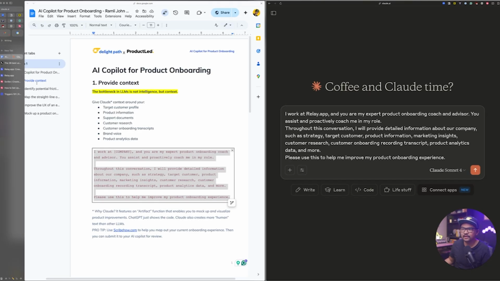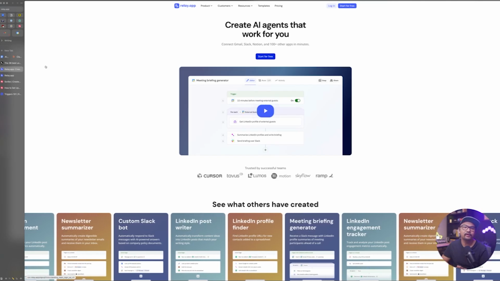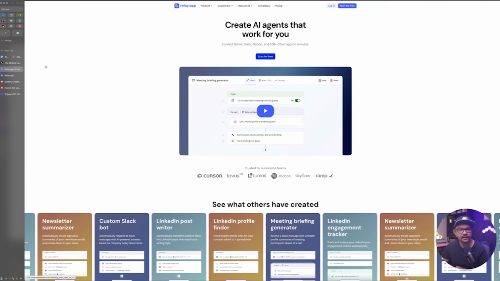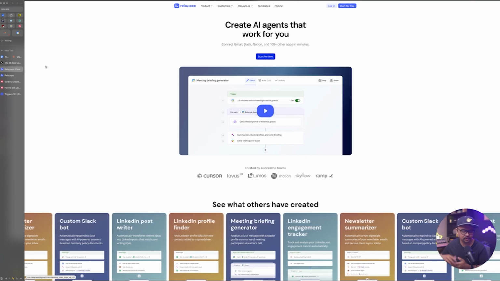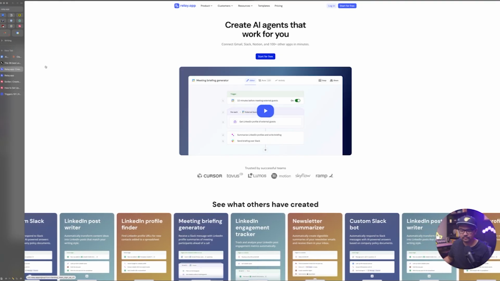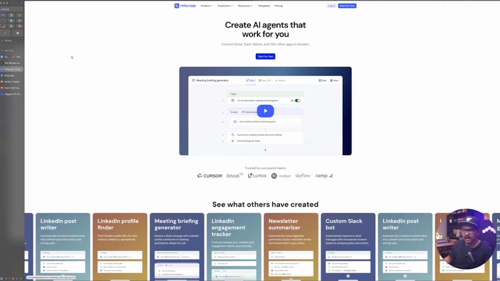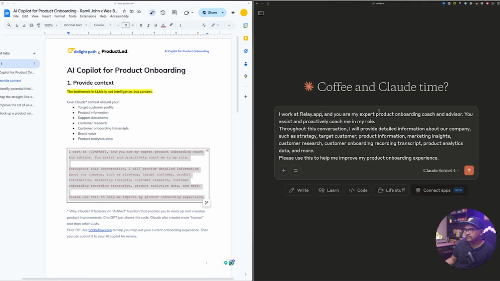Actually, let's take a look at it. So this is AI agents that work for you. It essentially creates workflows and AI agents that can help you connect different resources and things like that, and also use LLMs like ChatGPT and everything else to transform or create and use AI for your workflows, which is super, super cool. Let's jump right back in. So I work at Relay.app.